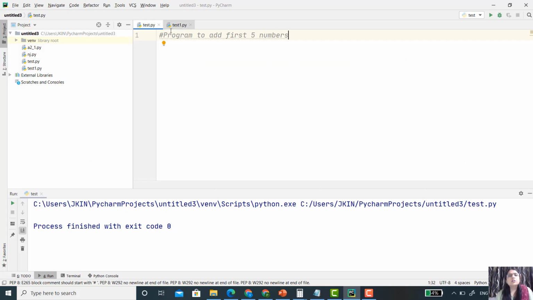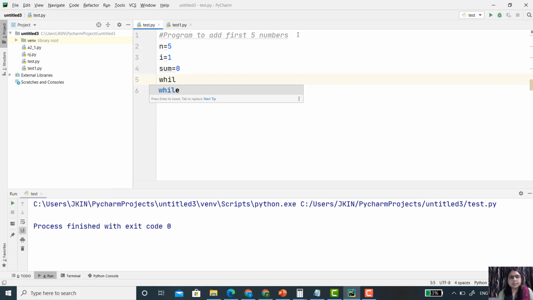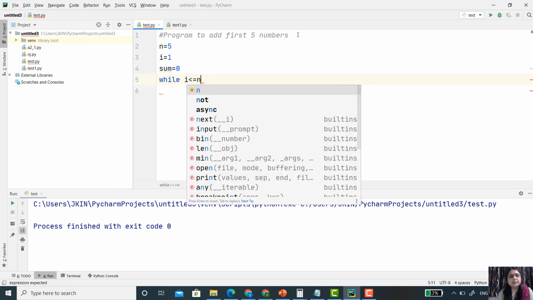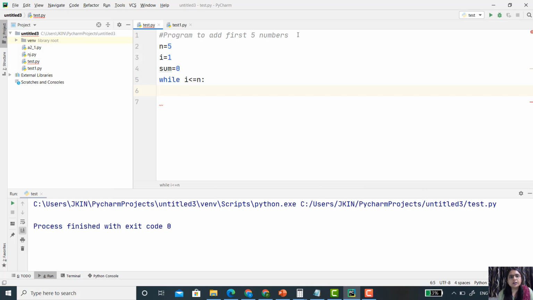The program is, we have to add the first 5 numbers. First I am taking n equal to 5 because I want to add the first 5 numbers. Then I am taking another variable, i equal to 1, and I initialize sum equal to 0. Now I use the condition while i is less than or equal to n. What I want to do is sum equals sum plus i.